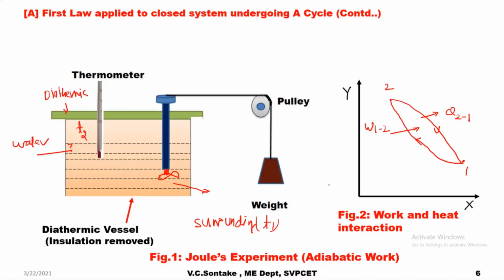I can give the name to this cycle as 1, 2, 1. There is a work transfer W12, there is a heat transfer Q21. Now this entire experiment is called Joule's experiment. Joule's experiment was the basis of formulation of the first law of thermodynamics.